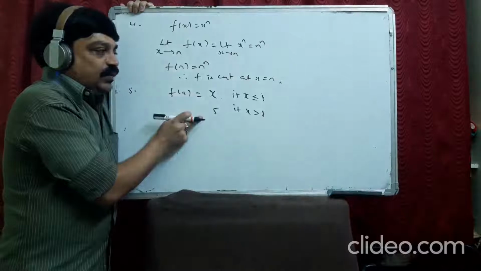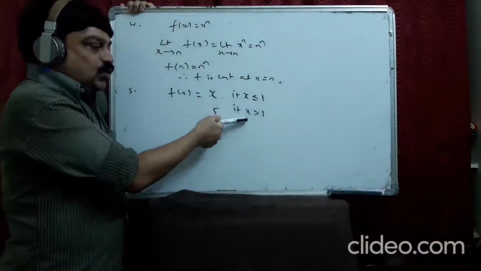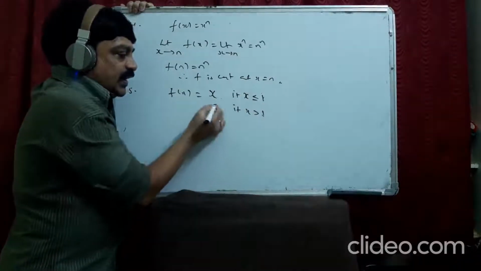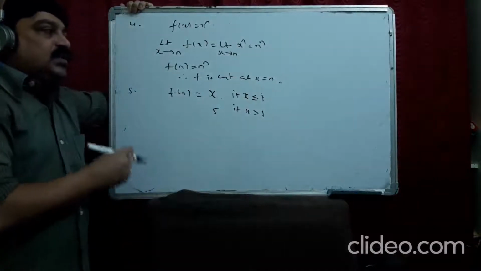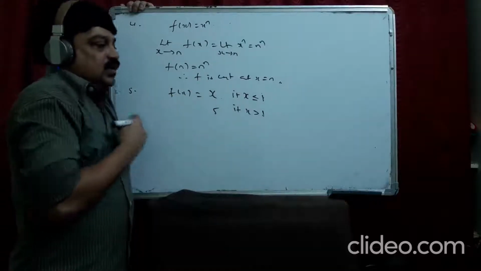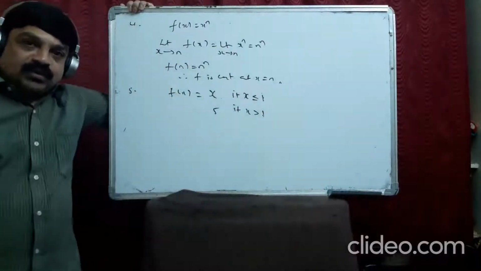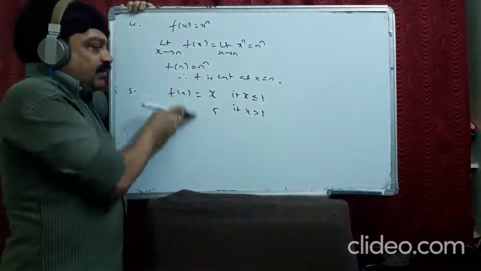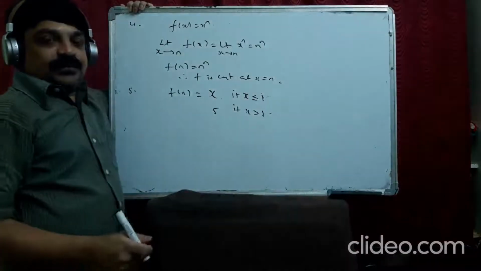Suppose they ask you what is the status of continuity at x equal to 2, it is continuous because for all the values of x greater than 1, it is 5. Suppose you are asked to check the status of this function at x equal to minus 3, it is continuous, I tell you, because for all the values less than 1, it is x. So it is continuous. So when you are given a function like this, you are just asked to check the breaking point.